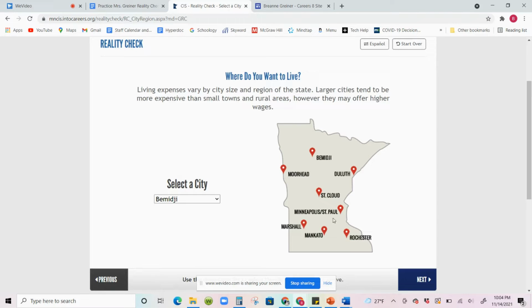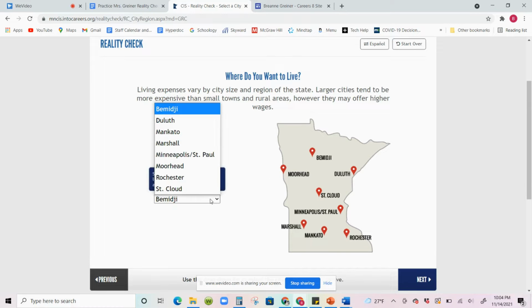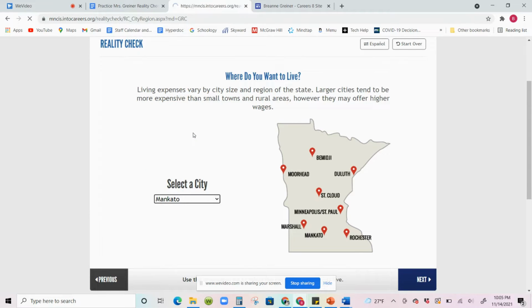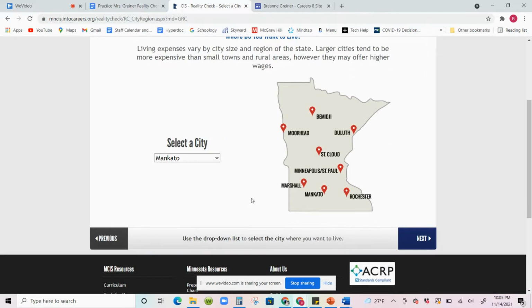If you're thinking you want to live in the cities, choose Minneapolis, St. Paul. If living up north is more your style, you really like the Northwoods of Minnesota, click up into Bemidji, Duluth, or Moorhead. But go ahead and select a city that you want to live in after high school. Then you're going to click Next.